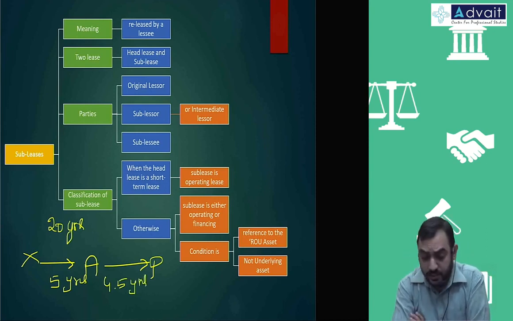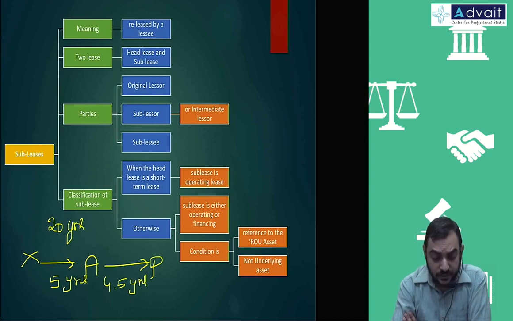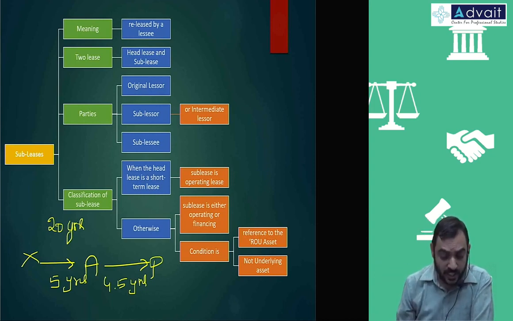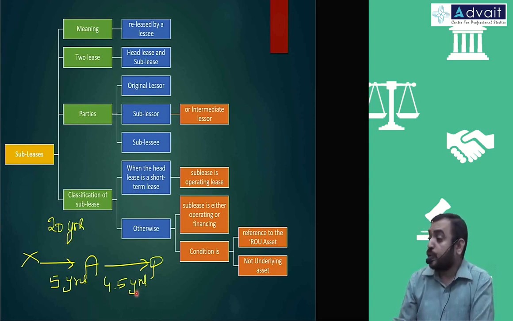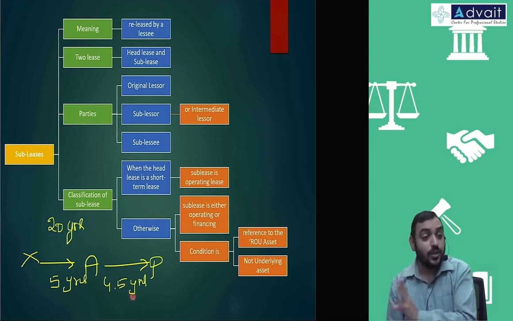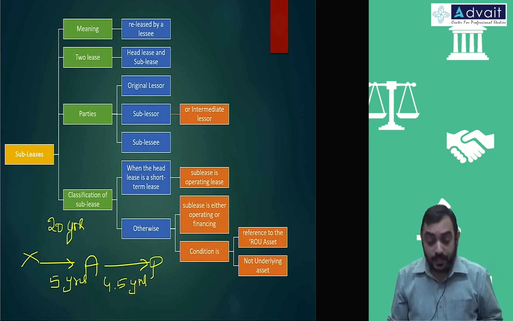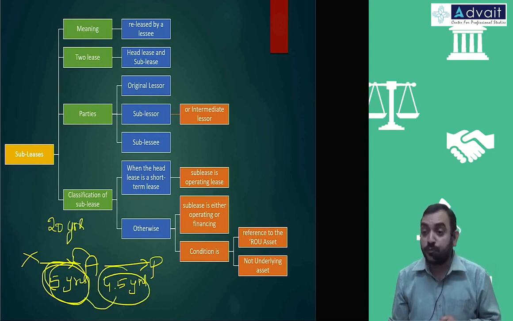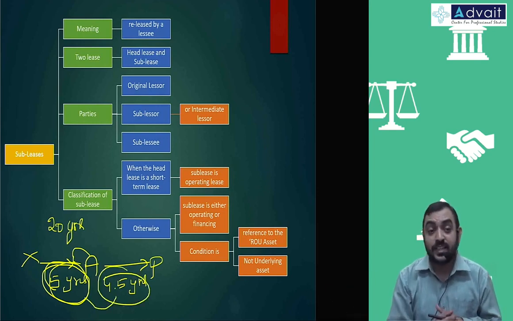One of the conditions that we looked at for classification purposes, whether financing or operating, is the economic life of the asset versus lease term. So if you look at, in this case, what is the economic life of the asset? 20 years, and lease term 4.5 years. So it appears it is an operating lease, but that should not be done. What A should do is, within his control, how many years are available? 5 years. Out of 5 years within his control, he has given 4.5. Therefore, it becomes a financing lease.